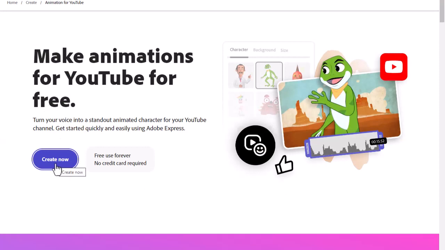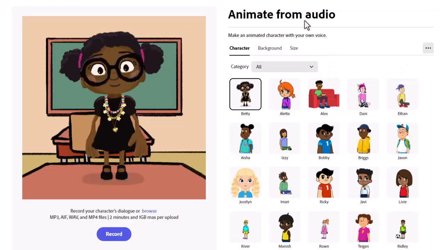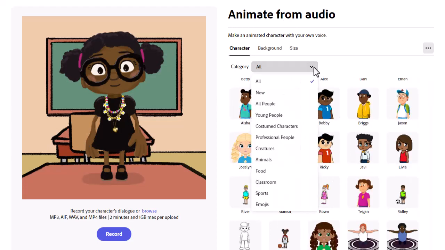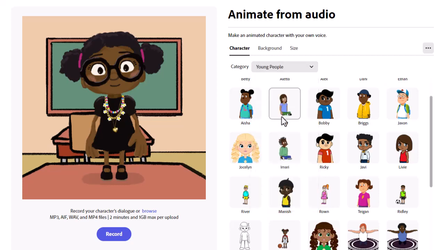You can also use this from your phone. It's 100% free. Here you need to sign up first if you haven't created your account before. Post login, you need to come to this page. Here on the sidebar, you will find the options to choose character, size, and background, as you can see. Right now, we will only use the character option.